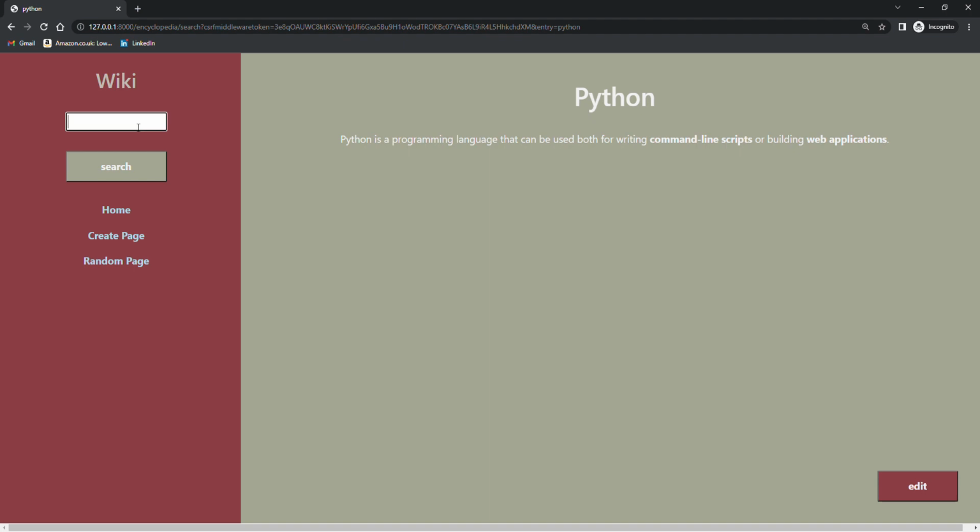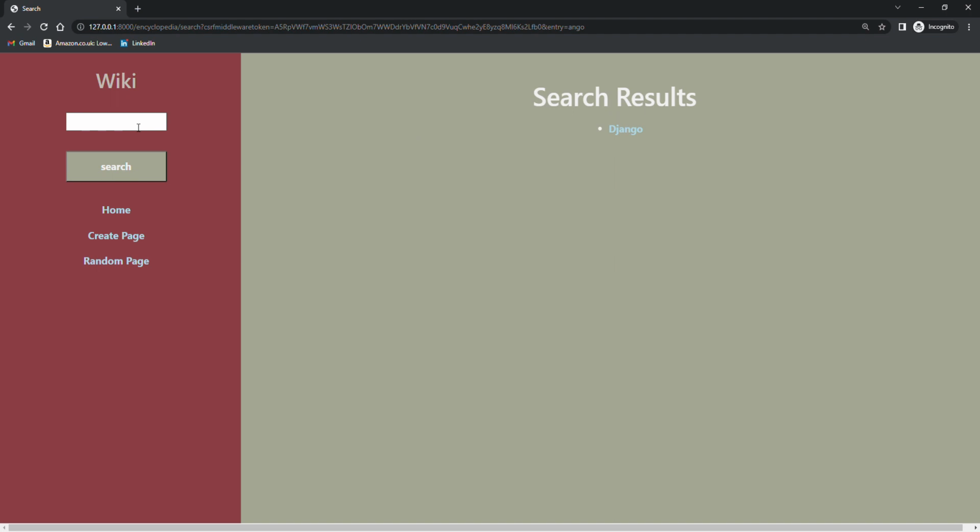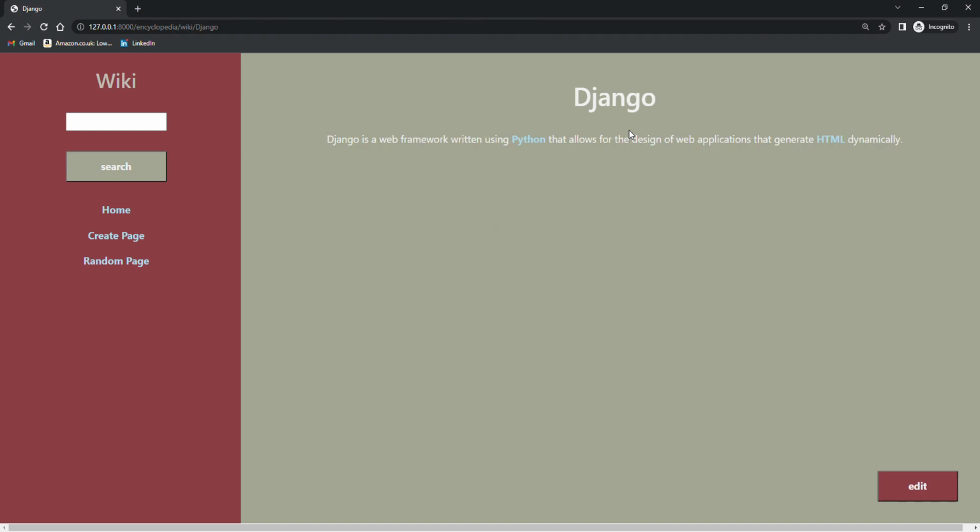If we put in a substring of a particular entry, say for instance we put in Ango, click on that, we get a series of potential matches, one of which, well, the only one here, is Django. And if we click on that link, we go to the Django entry page. And also the links that are contained within the markup, we can check those here. They also work. They will also take us to the different entry pages.